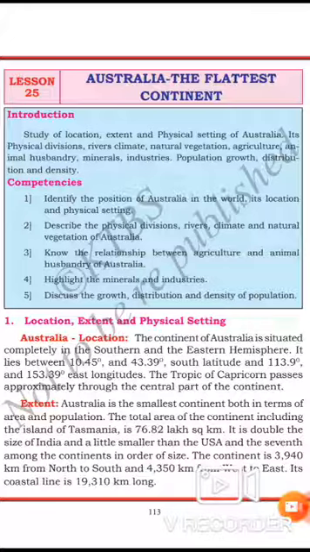Let's move to the physical divisions. The first physical division is the Eastern Highlands. This physical division lies in the eastern part of the continent. It extends from Cape York in the north to the Bass Strait in Tasmania in the south. The mountain range, the Great Dividing Range, lies roughly parallel to the east coast of Australia. It has steep slopes on the eastern side, but it slopes gently to the west.